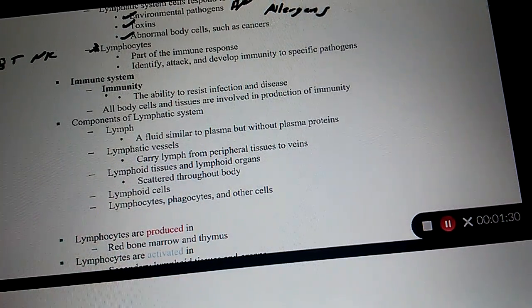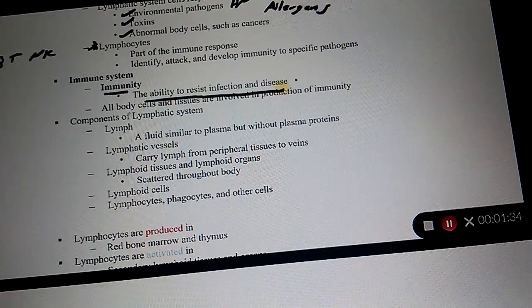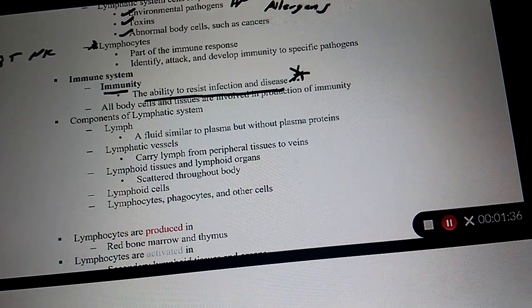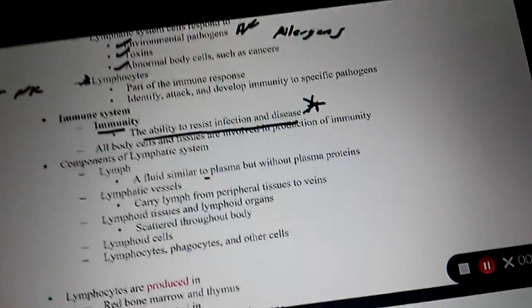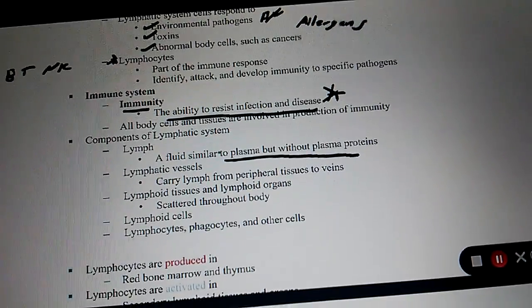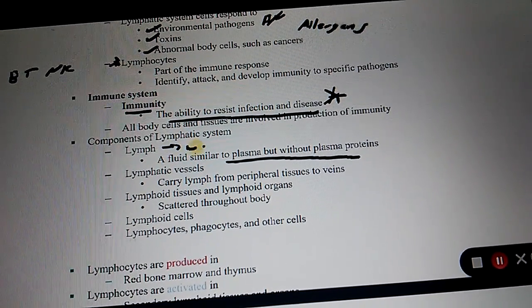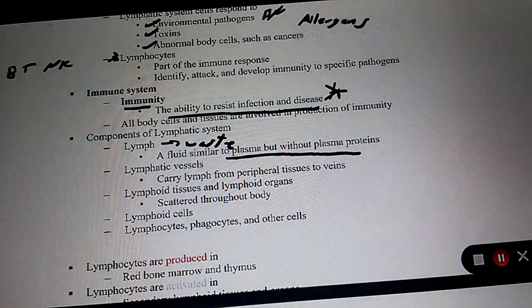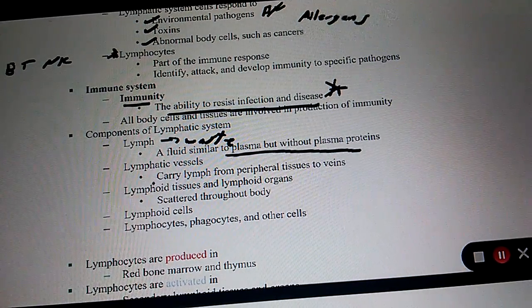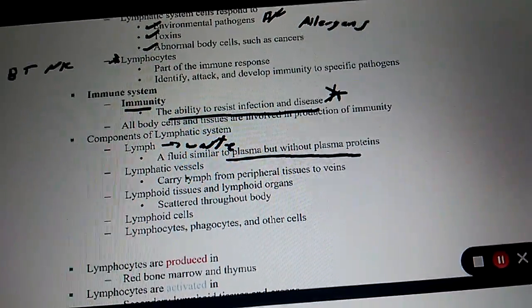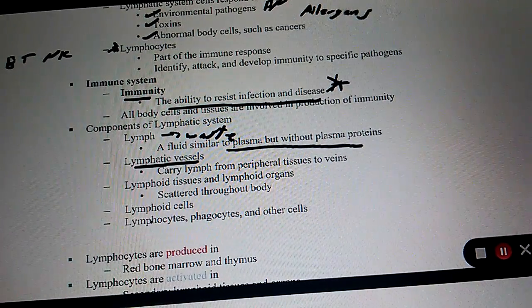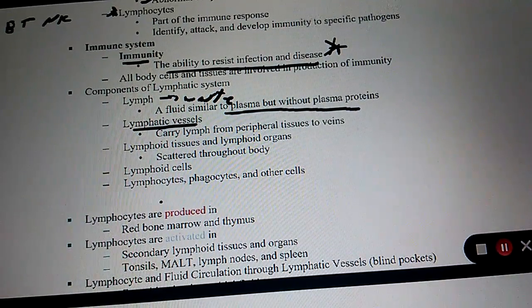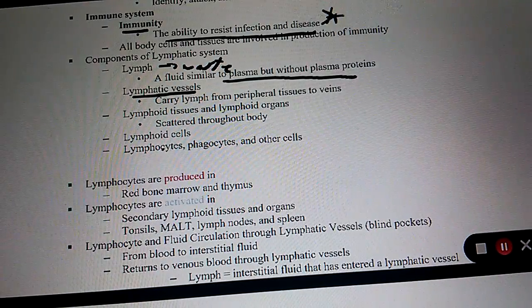Remember, immunity is the ability to resist infection and disease. That's a key definition, okay? Immunity is the ability to resist infection and disease. What is lymphatic fluid? Lymph fluid is similar to plasma, but without plasma proteins. Remember, it contains the waste, whether that's old bacteria, whatever it is, it's just waste. What is the name of the vessels that carry lymph? Lymphatic vessels. Again, this should be pretty easy to remember. I don't expect that to be a problem, okay?